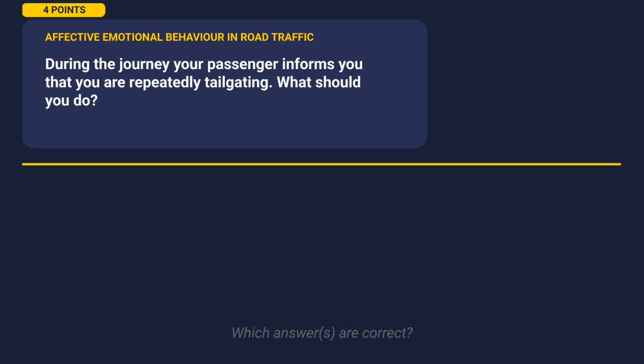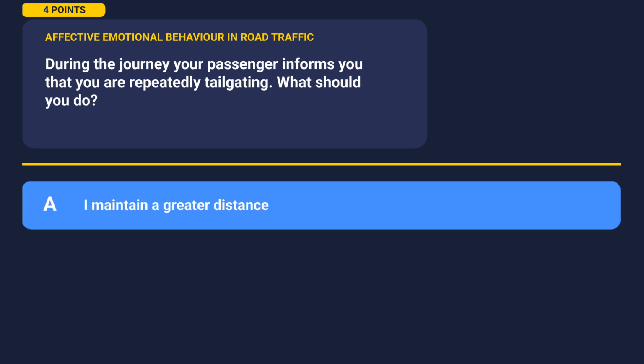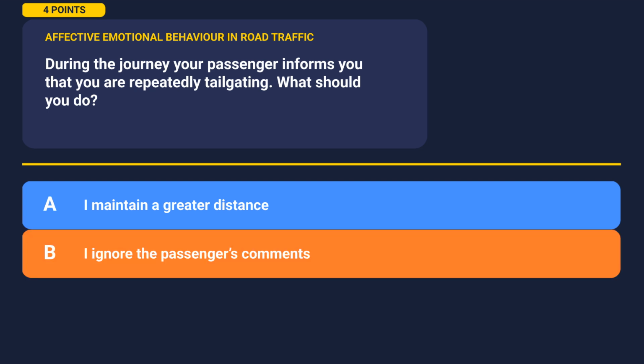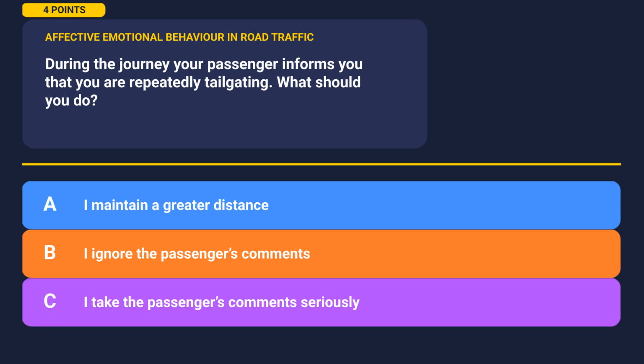Okay, let's tackle this one. During the journey, your passenger informs you that you are repeatedly tailgating. What should you do? Take a moment to look at the options. Option A, I maintain a greater distance. Option B, I ignore the passenger's comments. Option C, I take the passenger's comments seriously.